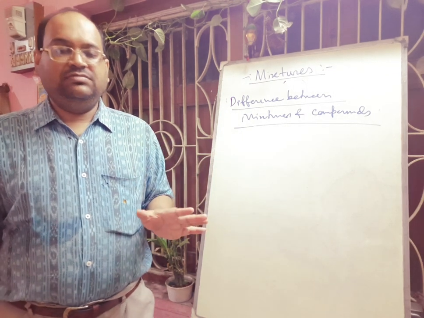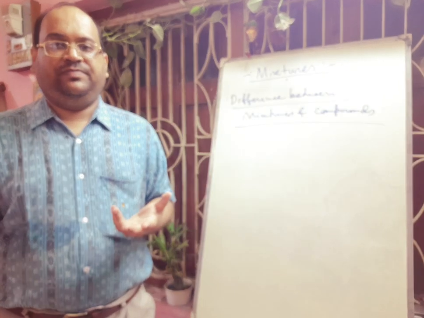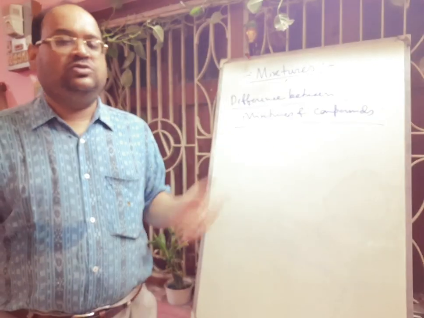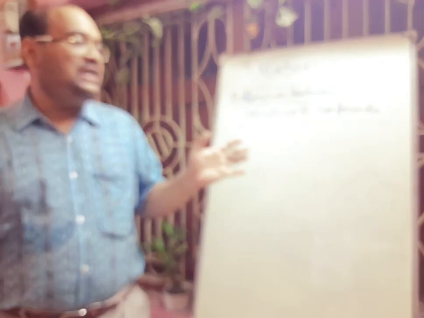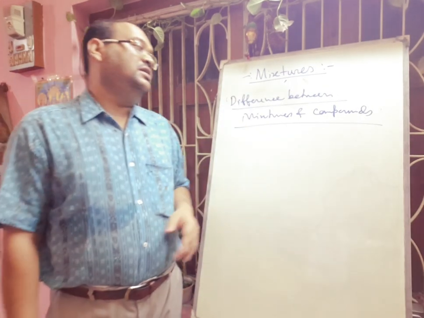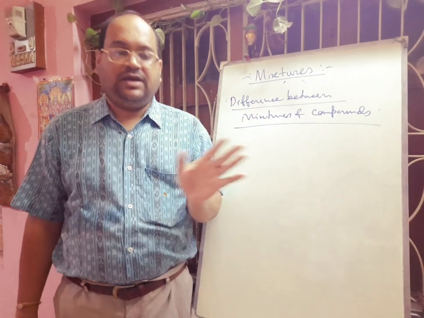Hope you can understand. Next, compounds have a definite molecular formula. Like water, you can give H2O. Like ammonia, you can write NH3. But in case of a mixture, you cannot give a single formula, so you have to give the components separately. So there is no formula for a mixture. Only for a compound there is a fixed formula.